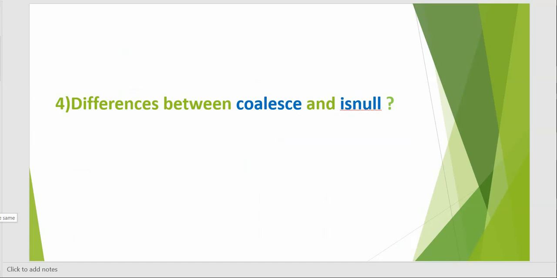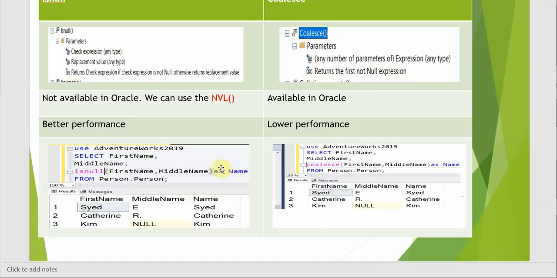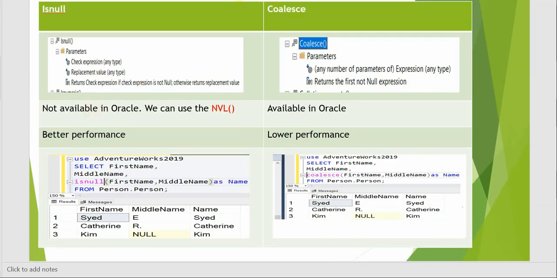The fourth question is, what is the difference between COALESCE and ISNULL? ISNULL takes a checked expression and a replacement value. It returns the checked expression if it is not null, otherwise it returns the replacement value. COALESCE takes any number of expressions and returns the first non-null expression. ISNULL is not available in Oracle, where we can use NVL; COALESCE is available in Oracle. ISNULL has better performance, COALESCE has lower performance.